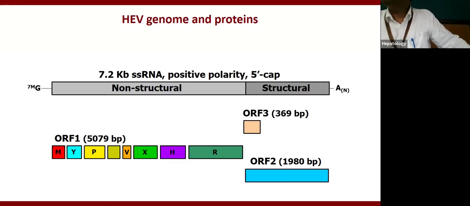Then the HEV vaccine is another important aspect of hepatitis E, because this vaccine is going to come in the near future in the country. So you should know that it is going to come, just like hepatitis A. If you see the HEV genome, it has 4 open reading frames: 1, 2, 3, and ORF1. The protein expressed by this part of the genome is used to synthesize the vaccine. ORF is open reading frame.